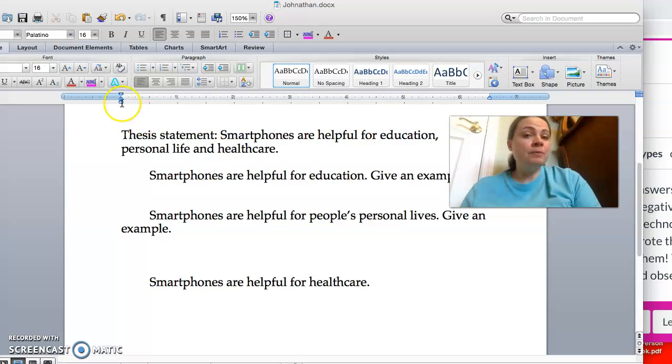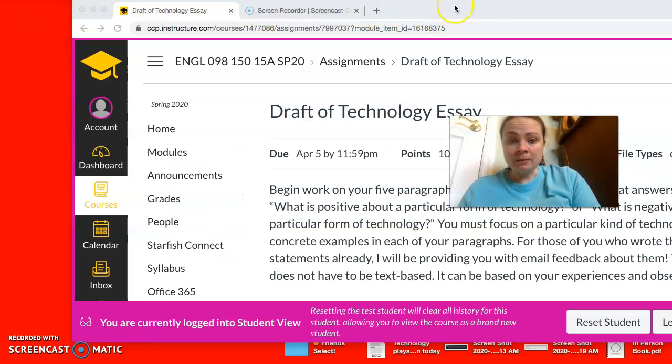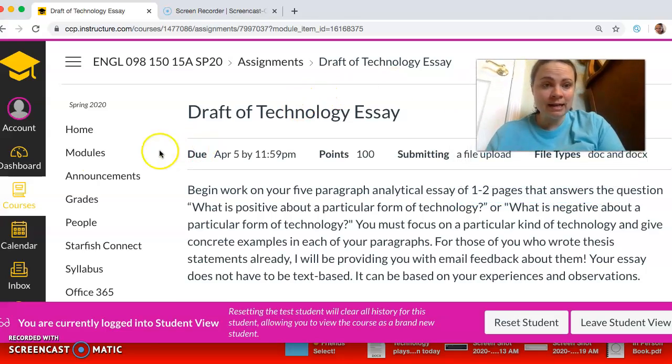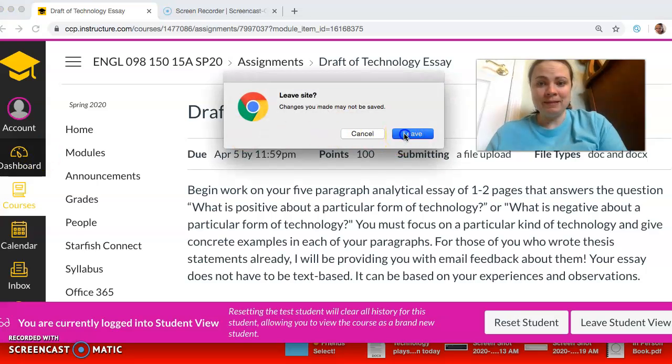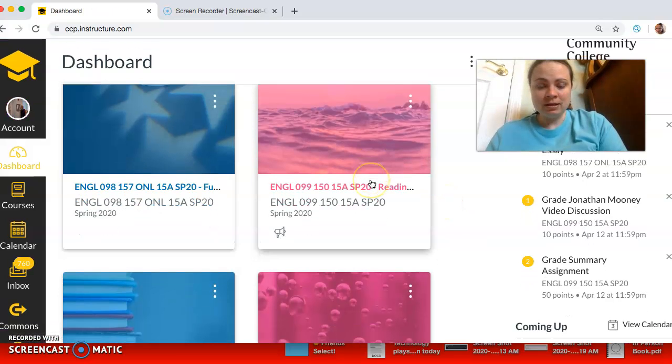Okay, so I want to just take you to 99 now, so here we go. All right, so let's go to 99. It's going to take me a moment because it will probably make me leave the student view. Okay, we're going to say leave student view. And here we are on 099.